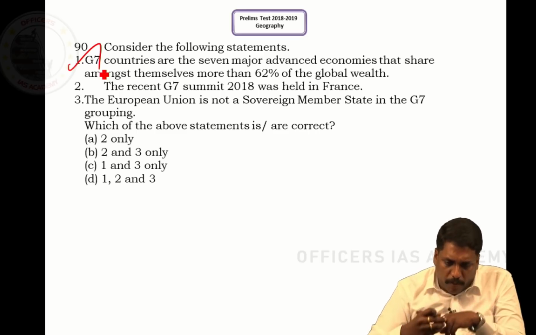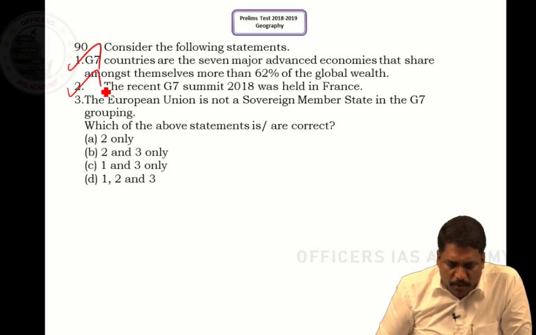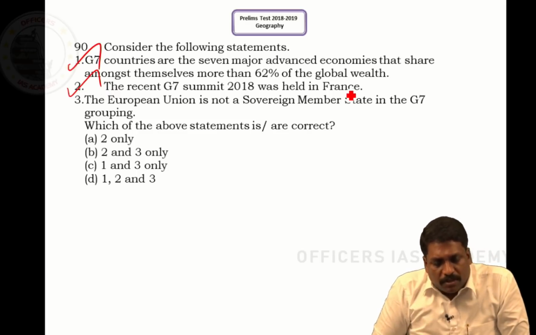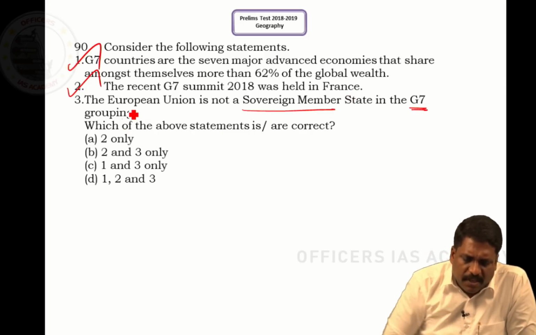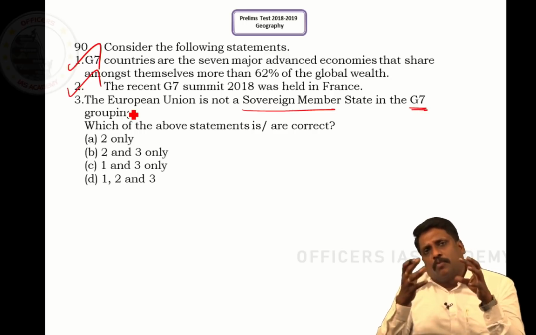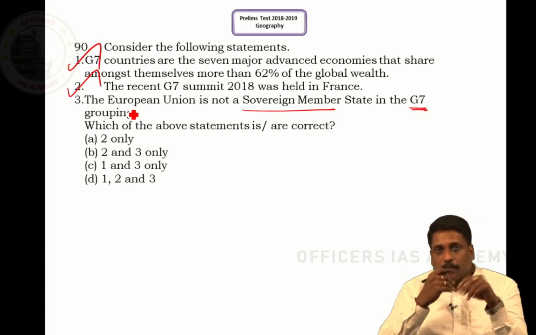Here also, when I talk about the very recent G7 summit, it was held in France. And when I talk about the third statement, European Union is not a sovereign member state in G7 countries, right? It is not a sovereign member because the European Union is a supranational body which is a member with this G7.